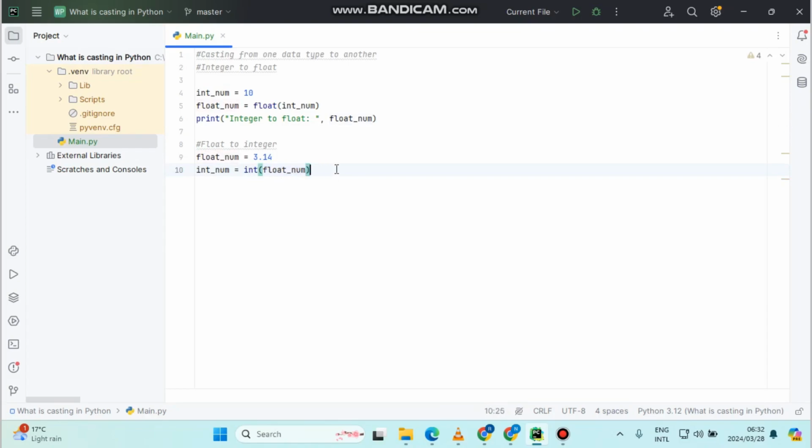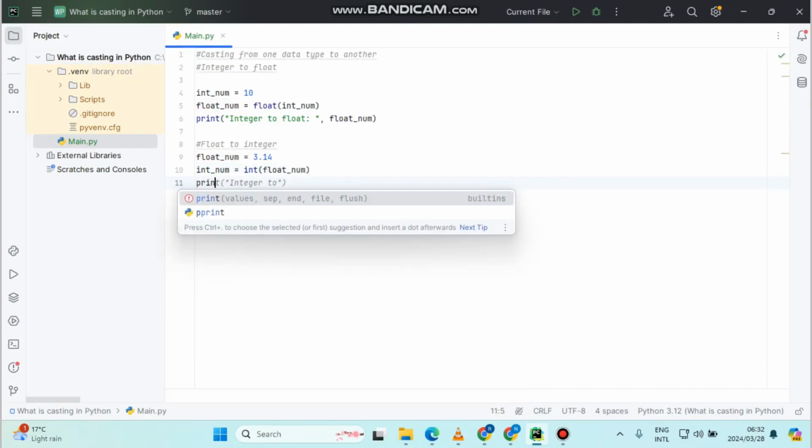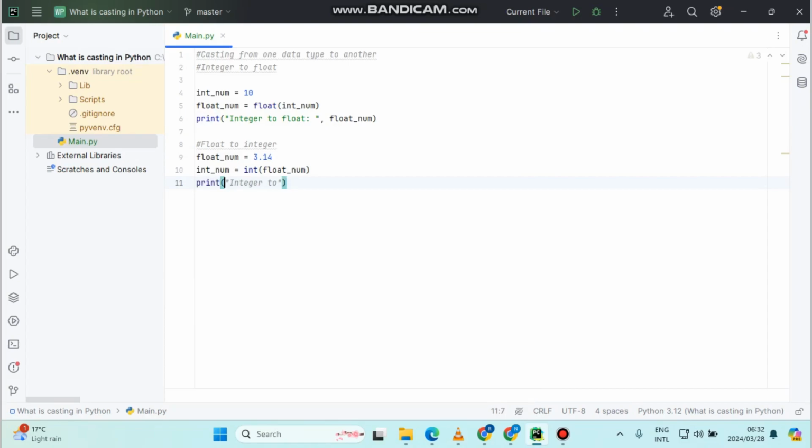After this, we'll include the print function again with double quotation marks. What we're doing here is just trying to cast from float to an integer.